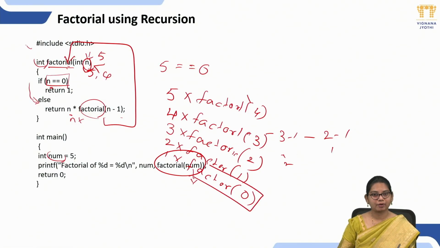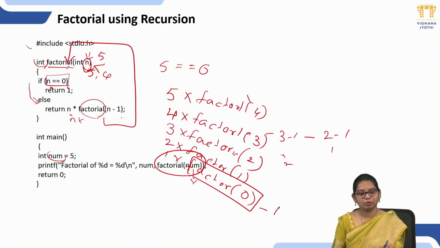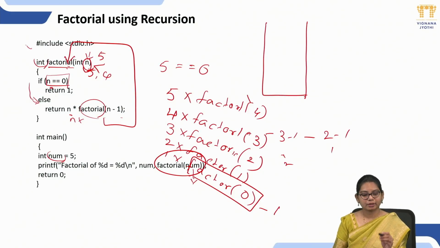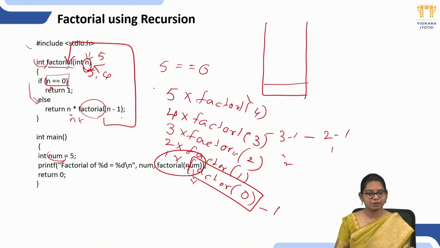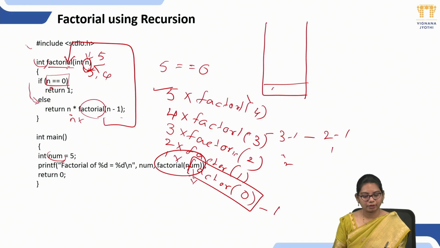What is the answer for factorial of 1? It is 1. Factorial of 0? 1. So the recursive calls will be stored in the format of a stack. In memory, it will be stored in the format of a stack. What is the first value we have pushed? 5 * fact(4).